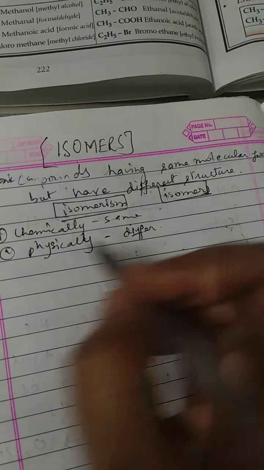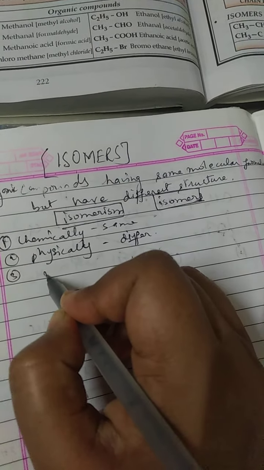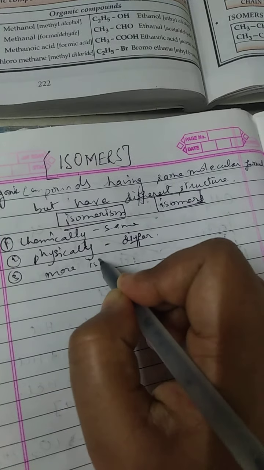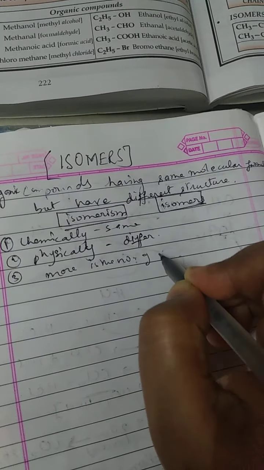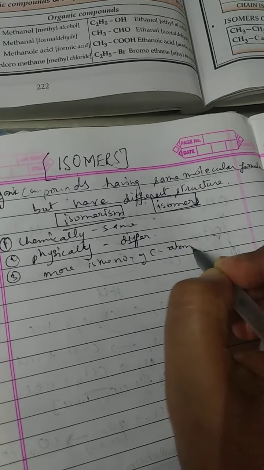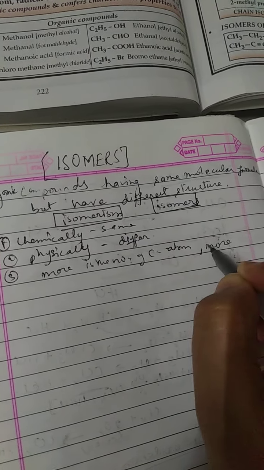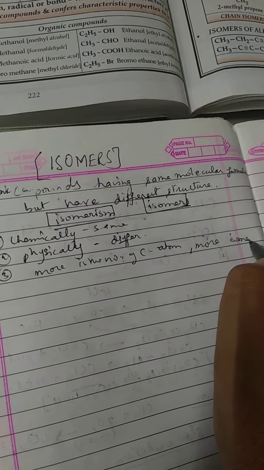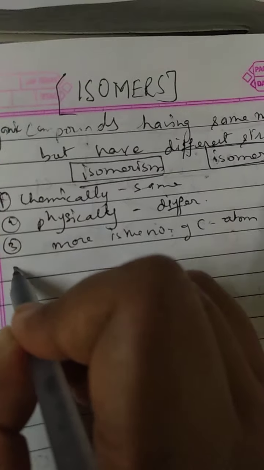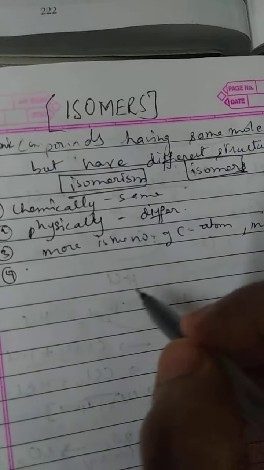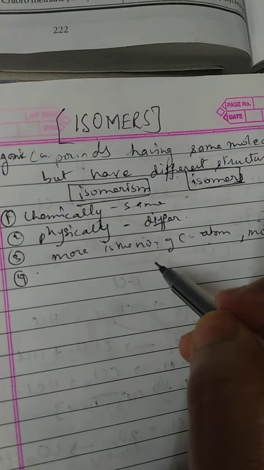Then it has been seen that the more the number of carbon atoms in that organic compound, the more isomerism is seen. That is, the more isomers there are. Next is types of isomerism.